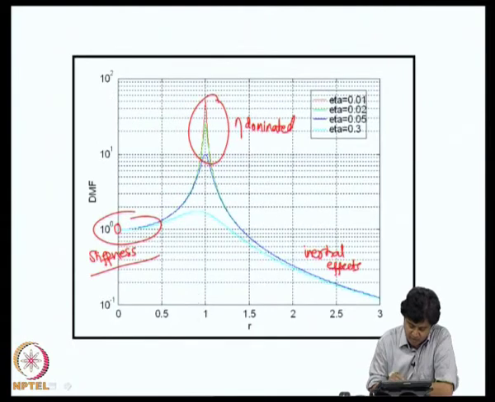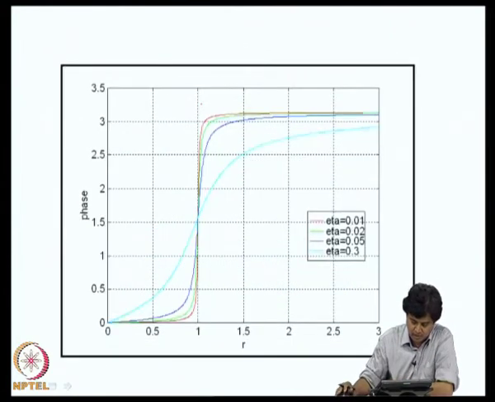In the neighborhood of r equal to 1, where there is significant dynamic magnification, we say that the structure is under resonance. The precise value of r at which this reaches the highest value is not r equal to 1, it is slightly different, and that is actually the point of resonance. In the phase diagram, the manifestation of resonance is through a rapid change in phase angle.